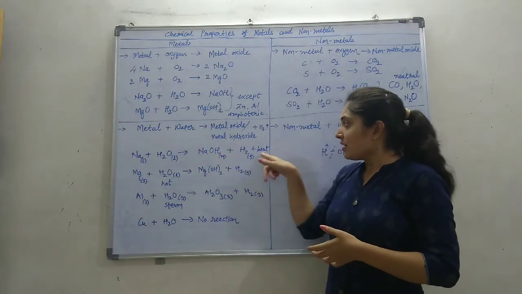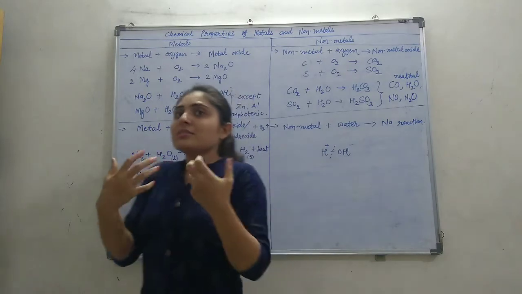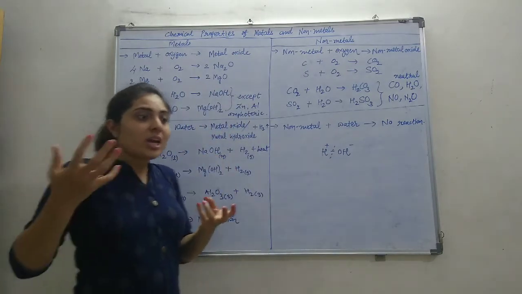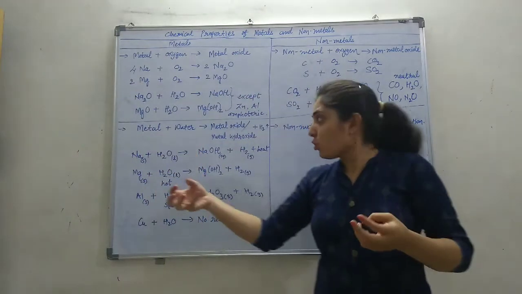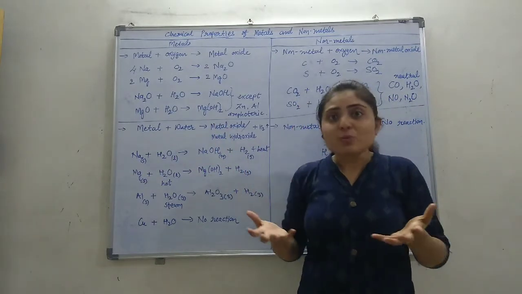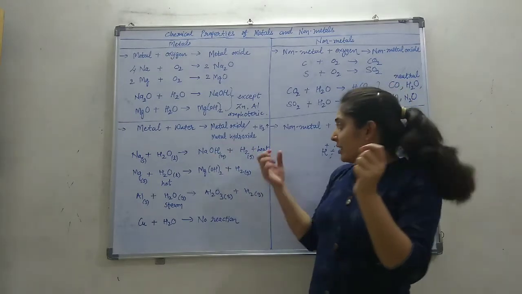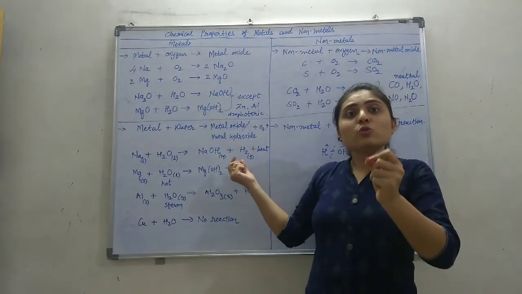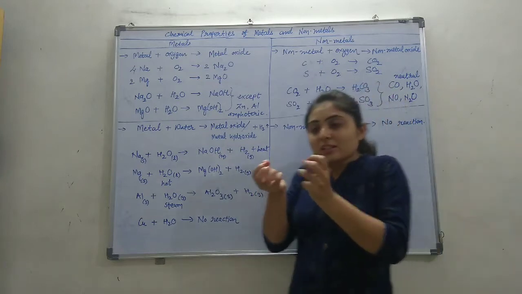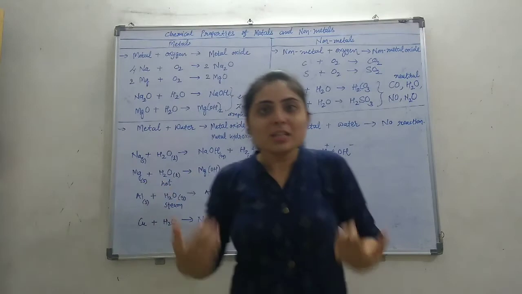So with this, heat energy will also be produced. This is such a violent reaction that whenever sodium is added in water, heat energy is produced along with NaOH and hydrogen gas, and this heat is enough to burn the hydrogen. Hydrogen is a combustible substance, it can easily be burned.